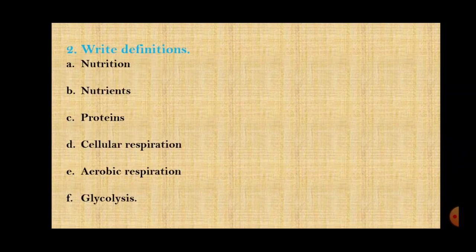Then the next is, write the definitions. The definitions you have to write as such given in the textbook. I always tell you, always underline the important words in the definitions. Definitions are to be written as such given in the textbook, you cannot change the definition.